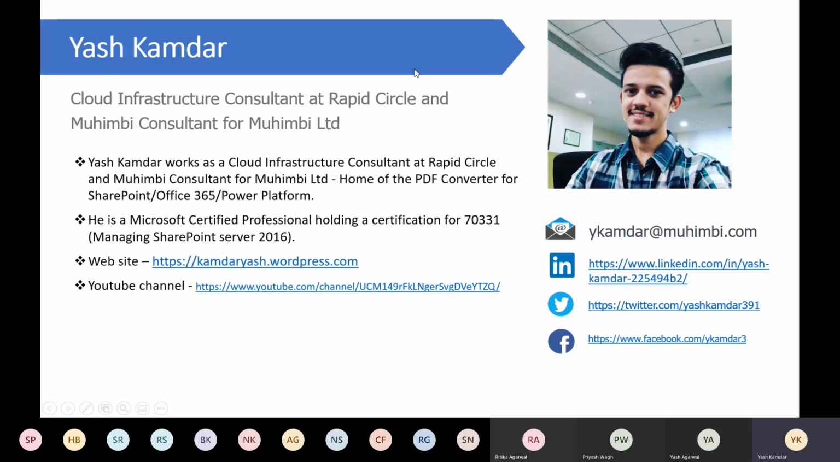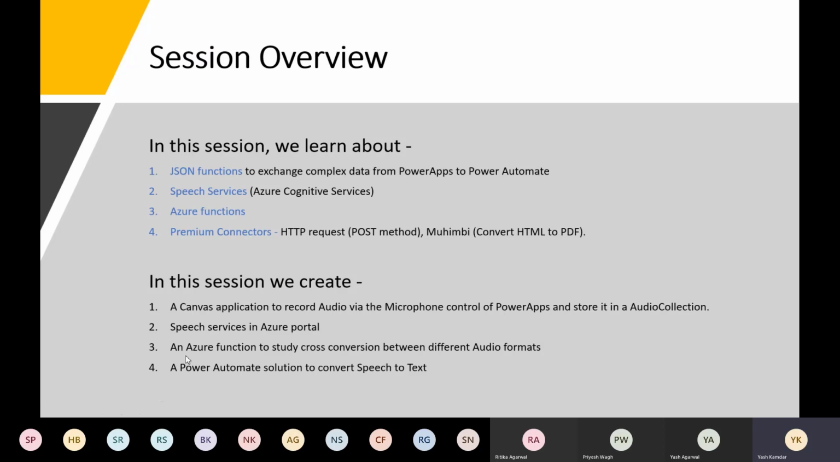Okay, so that being said, let's take a look at this session overview. I have divided it into what we are going to learn and what we are actually going to create. We are going to learn about JSON functions, because it is a very important key in exchanging data from Power Apps to Power Automate. We are also going to learn about speech services, not in that detail, but we are just going to utilize it, which is a part of Azure Cognitive Services. We are going to learn about Azure functions, and I'll not break the ice right now as to why we are using Azure function here, but you'll know it as the session goes on.